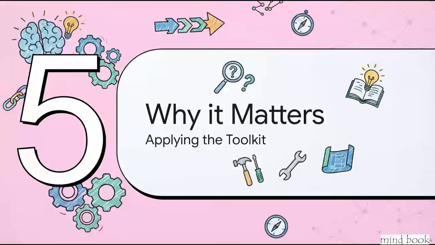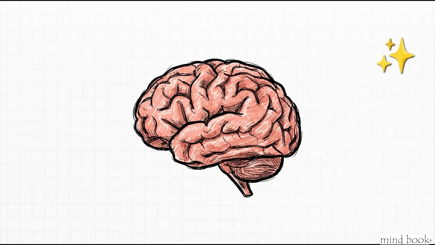Section 5. Why critical thinking matters. Applying the toolkit. All right, so we've built the fortress, we have the defensive shield, and the constructive sword. But why does this mental framework actually matter when you walk away from this explainer today? The absolute most crucial point is this. Employing this toolkit doesn't mean becoming a miserable cynic. It's not about being an obnoxious nitpicker who just yells fallacy at every casual conversation. True critical thinking, as outlined in our source, is really about applying the principle of charity. It's about evaluating evidence fairly, giving people the benefit of the doubt, seeking genuine clarity, and ultimately living a reasoned, intentional life rather than just being swept along by manipulation.